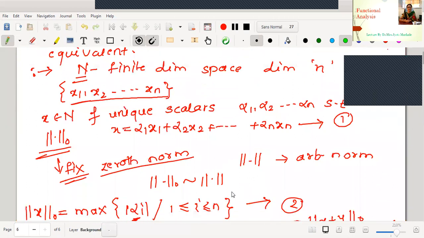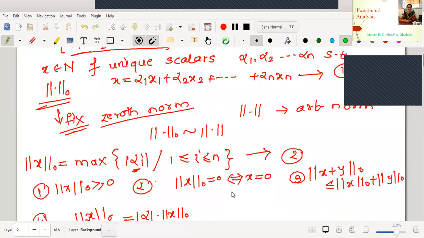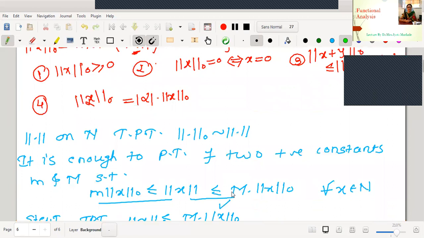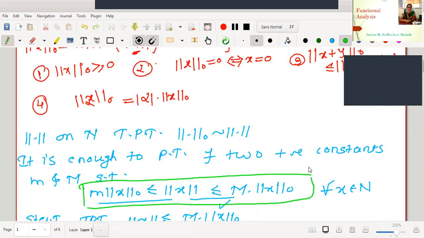What is the zeroth norm? We have defined it as maximum mod alpha, and orally we have verified that it satisfies all the 4 properties. Then we have taken an arbitrary norm, and the aim is to prove that norm 0 is equivalent to norm. To prove that this is equivalent, actually we want to prove this kind of inequality, na? That is, the existence of two constants, small m and capital M, which satisfy this inequality.